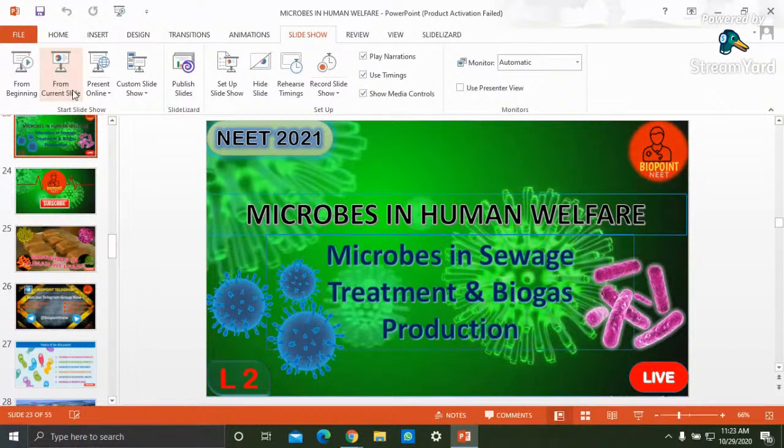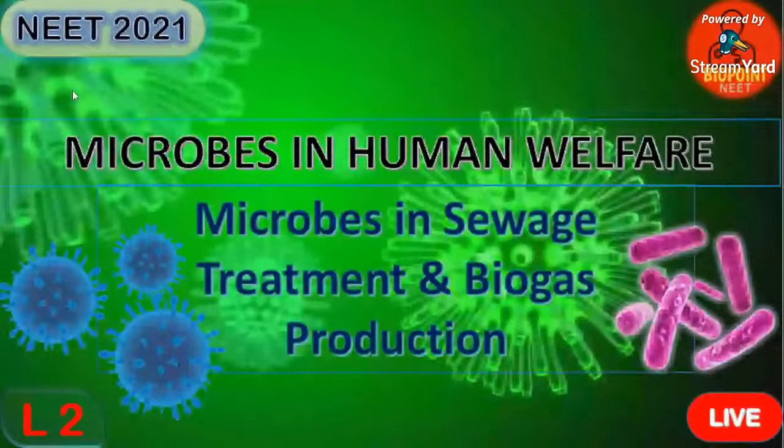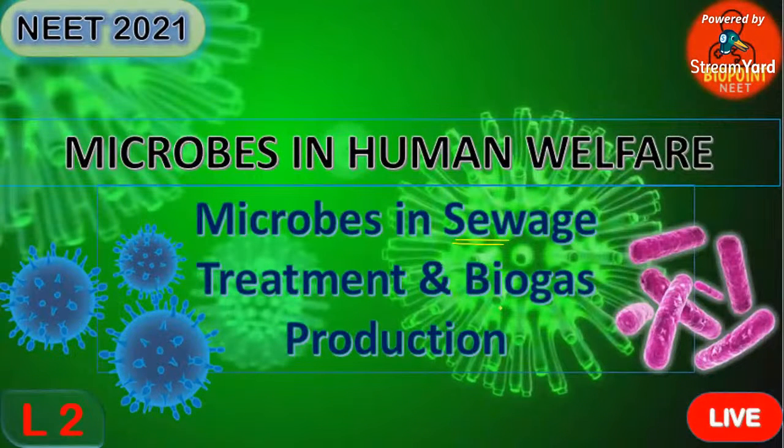This is our lecture number 2 on the chapter Microbes in Human Welfare, a 12th standard topic, coming under the unit Health and Diseases. This is the third chapter of that unit, and here we are discussing many different useful aspects of microorganisms. In today's class we'll be discussing two main topics: sewage treatment and biogas production.